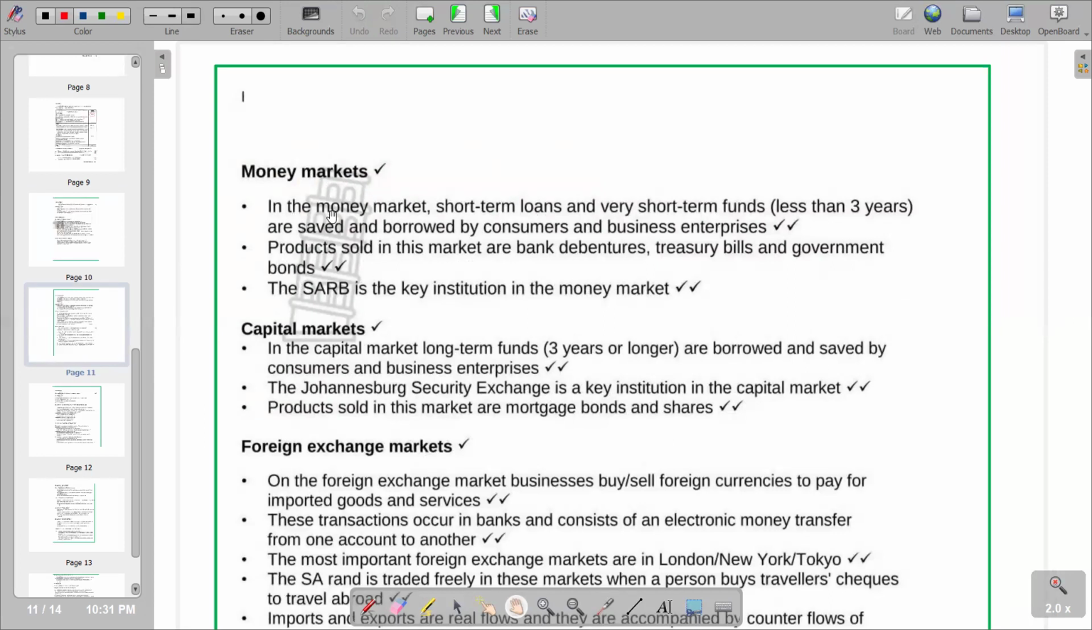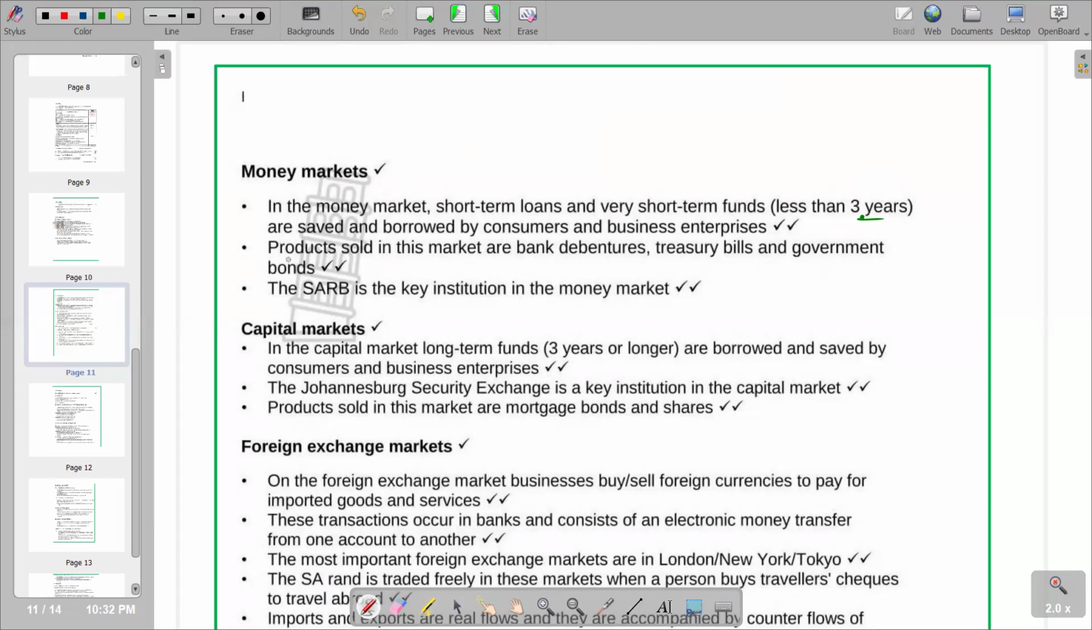So in the money market, the explanation that we have is that short-term loans and very short-term funds, which is less than 3 years, are saved and borrowed by consumers and business enterprises. So the period that we are having there makes a differentiation between money market and capital market. So on money markets, we are saying less than 3 years, which means that if you take a loan that we are going to repay within a period of less than 3 years, is the one that we classify as a money market. So obviously, when it becomes more than 3 years, it's going to go under the capital market.